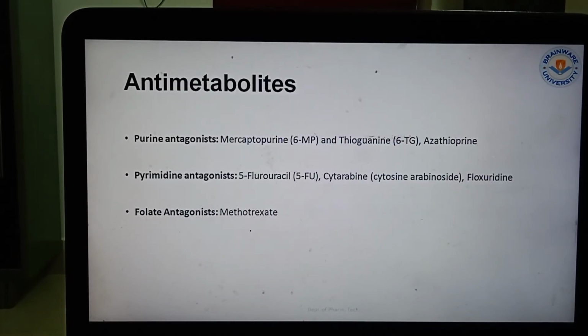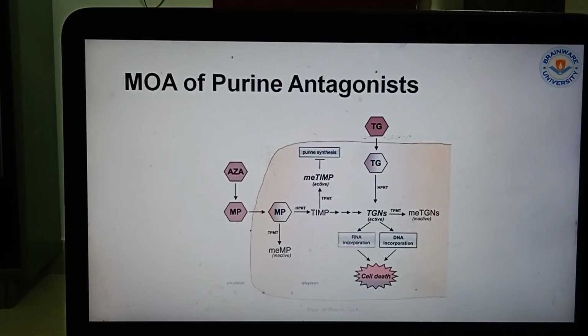Now coming to the antimetabolites, this category of drugs works as purine antagonists, pyrimidine antagonists and folate antagonists. So for the purine antagonists, mercaptopurine, thioguanine and azathioprine are there. Pyrimidine antagonists: 5-fluorouracil, cytarabine and floxuridine. Folate antagonist: methotrexate. Now the mechanism of action of the purine antagonists, where are they working?